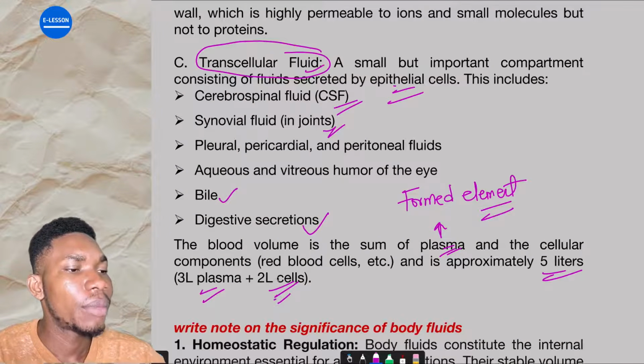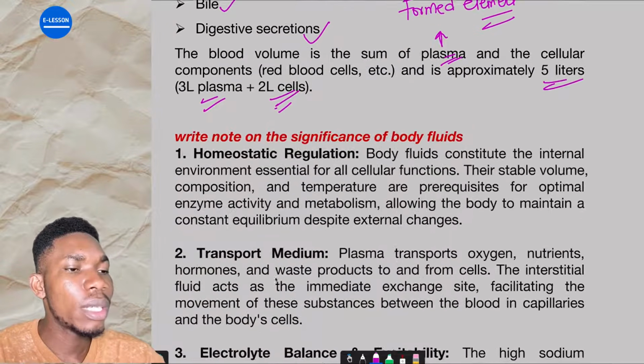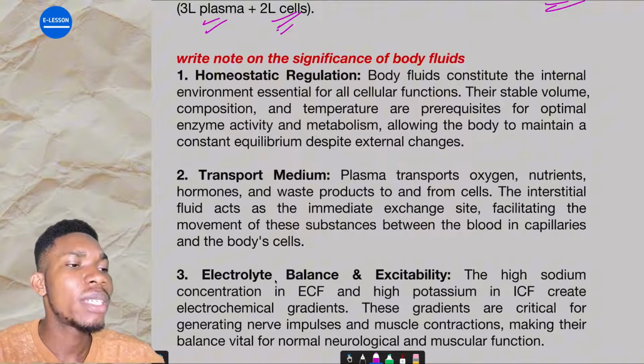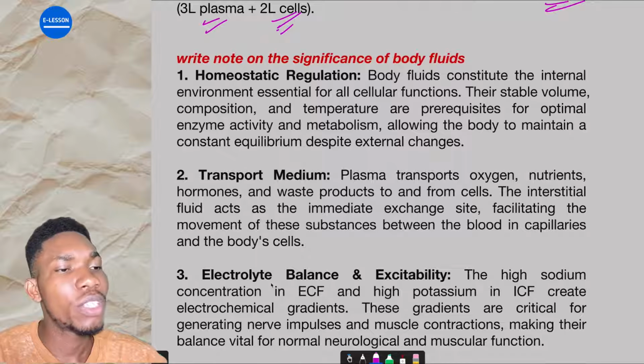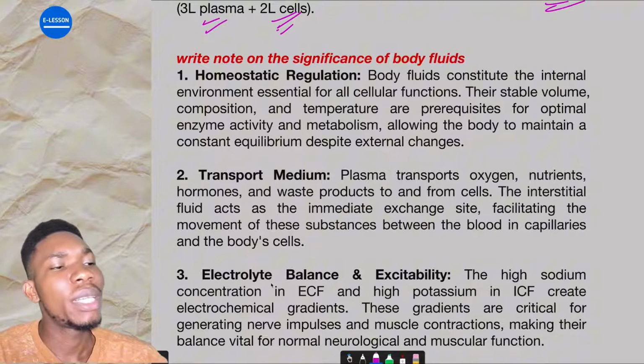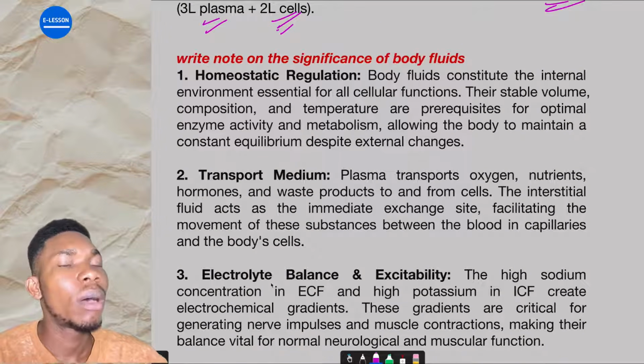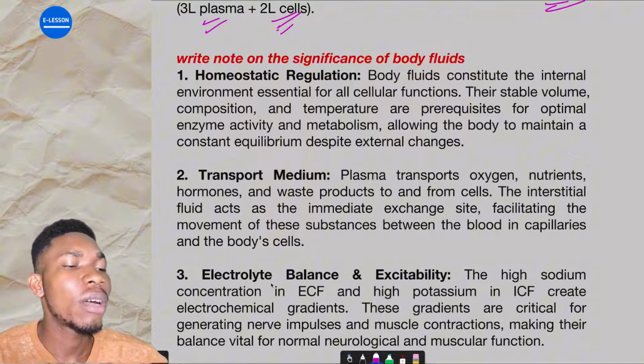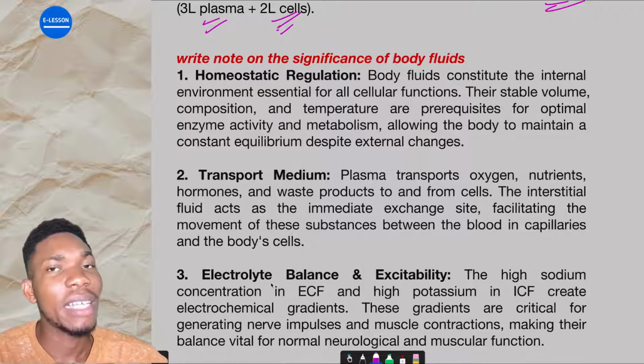All right. Now, the next one is write on the significance of body fluid. One, homeostatic regulation. Body fluid actually regulates the internal environment of the human that is responsible for cellular function. Their stable volume, composition, and temperature are prerequisites for optimal enzyme activity and metabolism, allowing the body to maintain a constant equilibrium despite external changes.